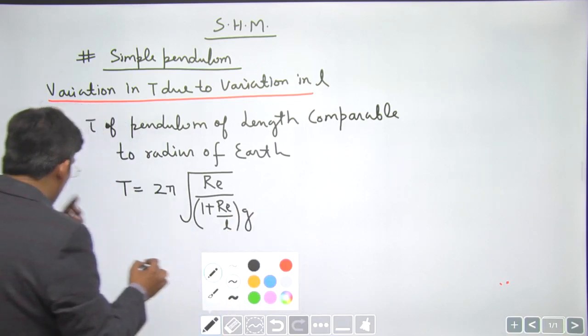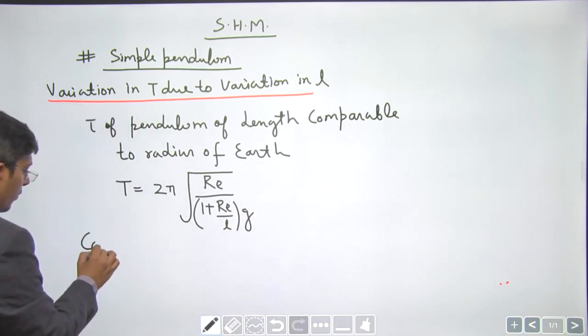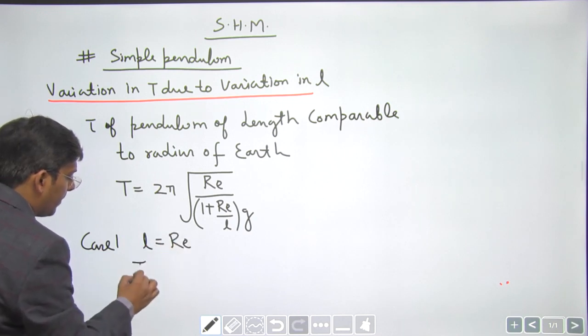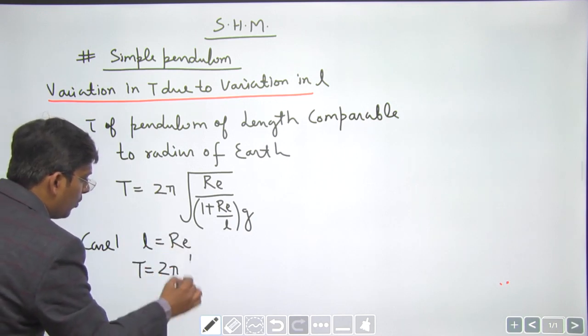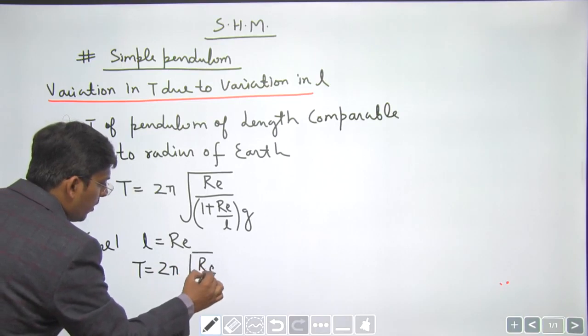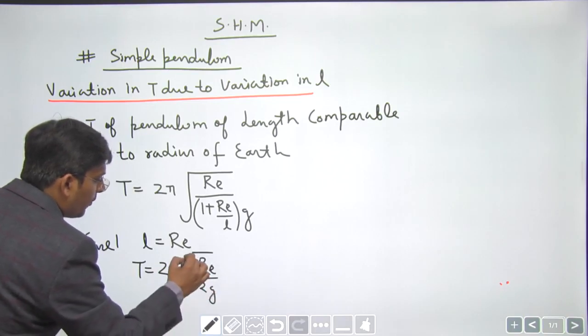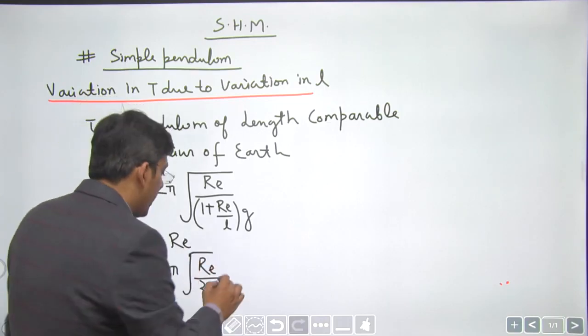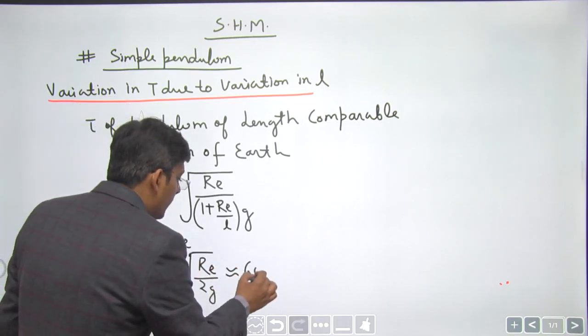Now if you take the length of the pendulum to be equal to the radius of earth, you get the time period to be 2 pi under root Re divided by 2g. On substituting the value of radius of earth and acceleration due to gravity, you get some time period in seconds. When you convert it into minutes, you get the approximate value to be 60 minutes.